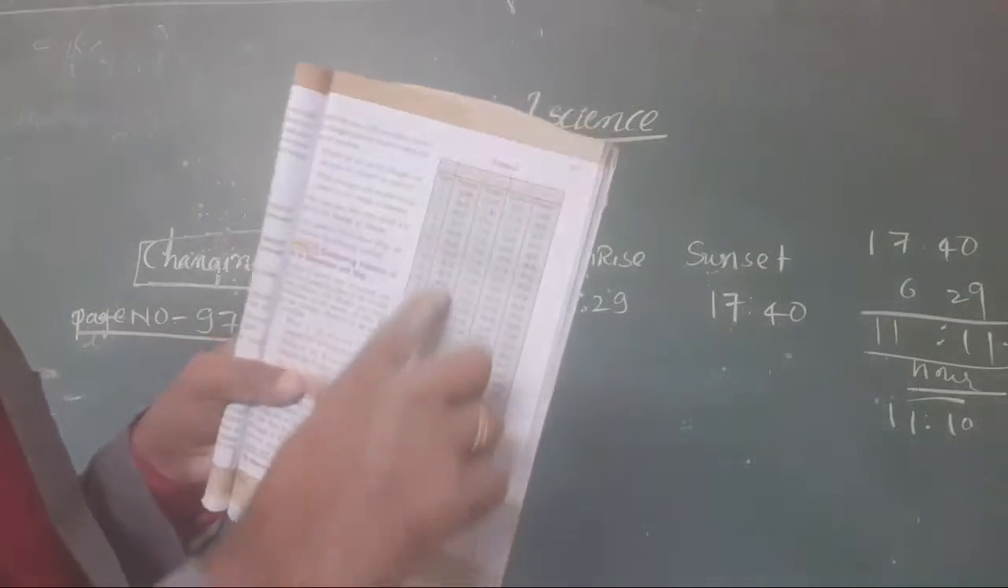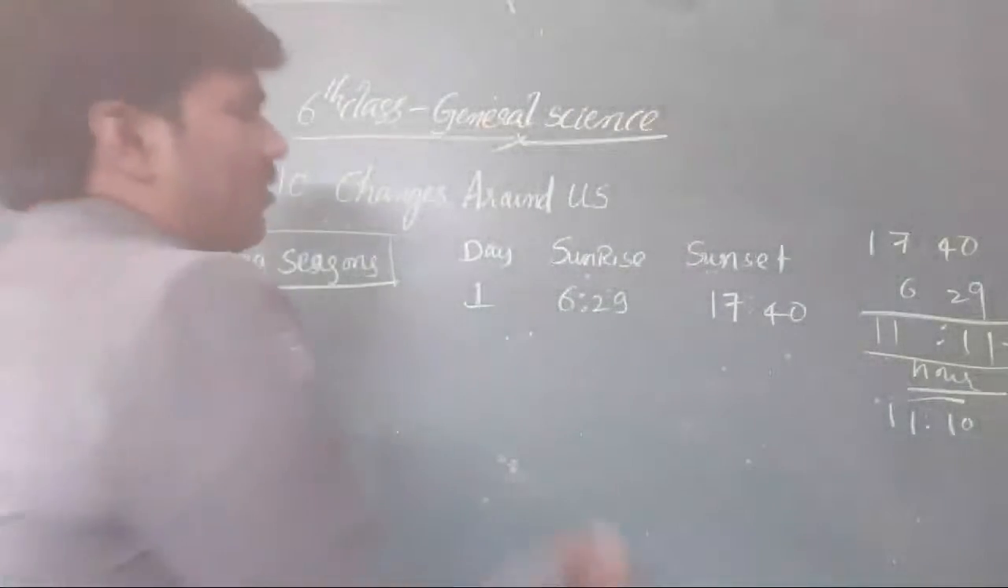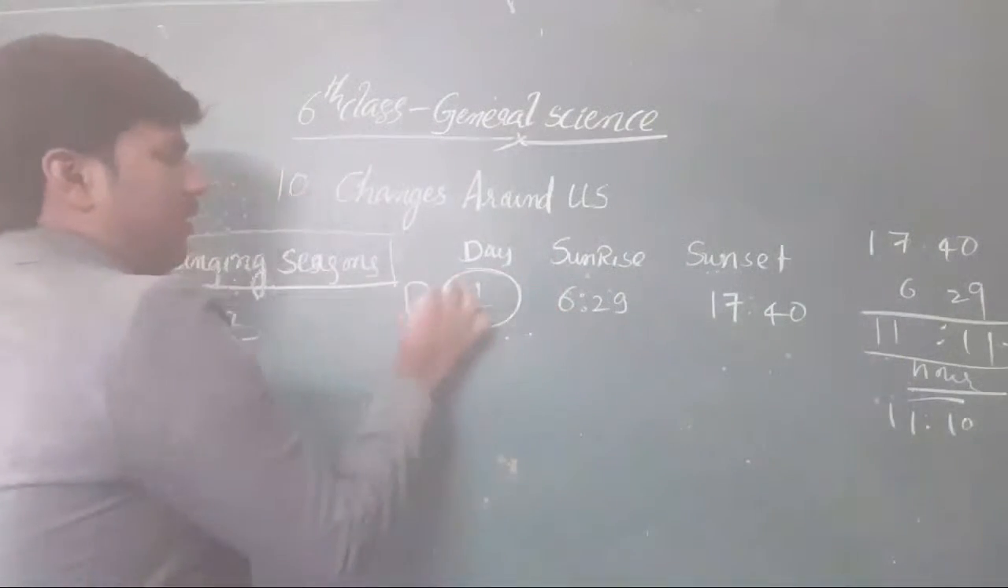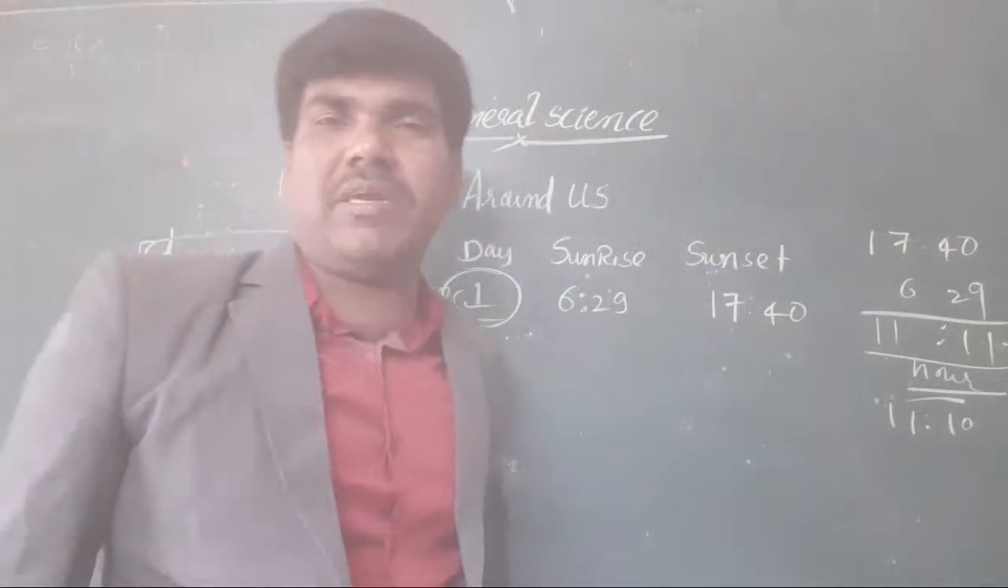Like that, the time duration is decreasing for each day. Okay, the longest time is at where? At December 1 only is the longest time. That is 11 hours, 11 minutes.